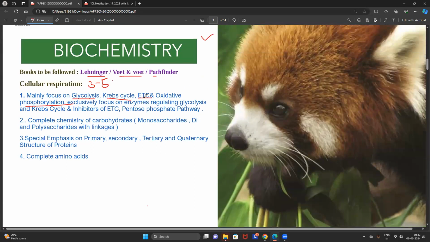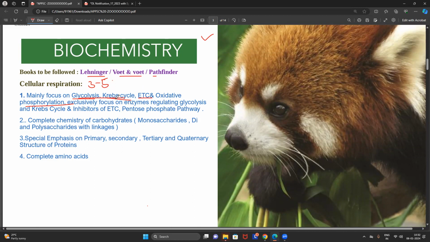When you are reading glycolysis and the Krebs cycle, most of the students will just read the 10 steps of glycolysis and all the steps of the Krebs cycle. You never get questions from the steps of glycolysis or the steps of the Krebs cycle.